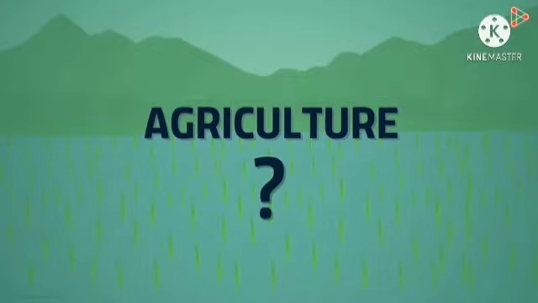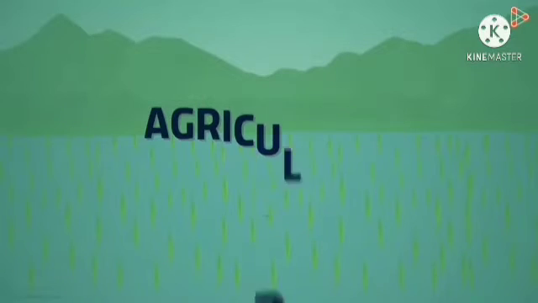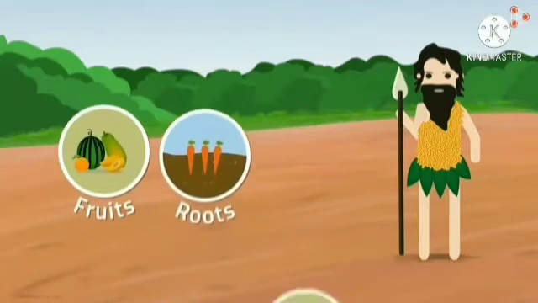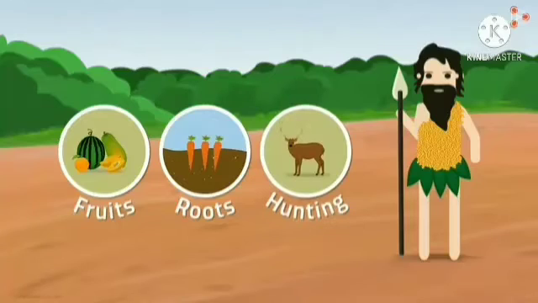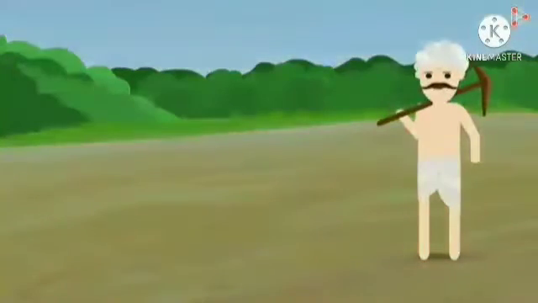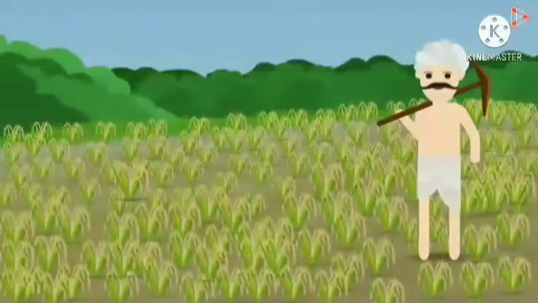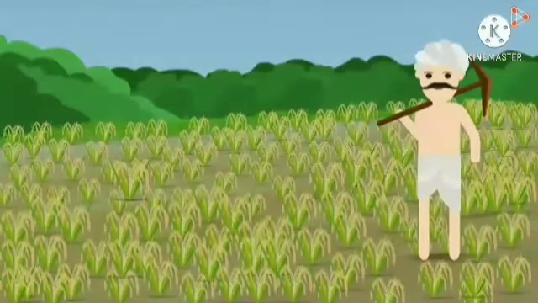How did man get this idea of agriculture? Man was nomadic for many years. Survival was dependent on fruits, roots, and hunting animals for food. Eventually, man learnt the culture of cultivation. Man learnt agriculture by observing nature.